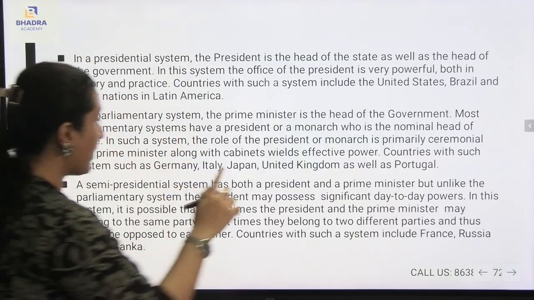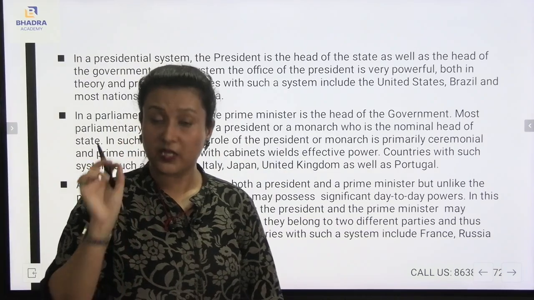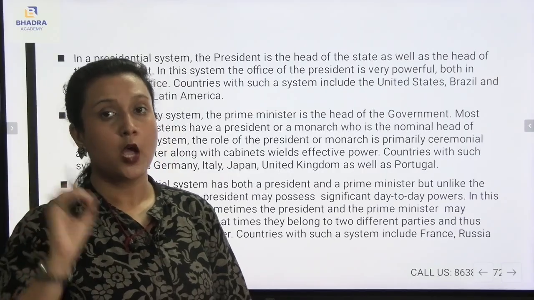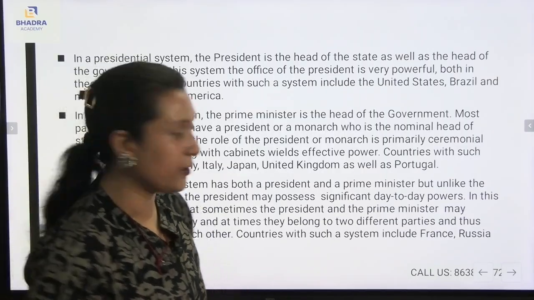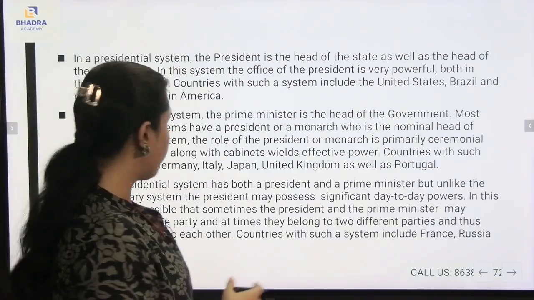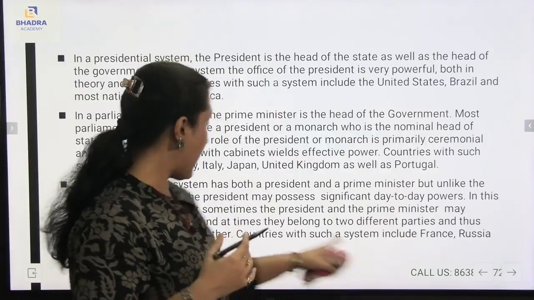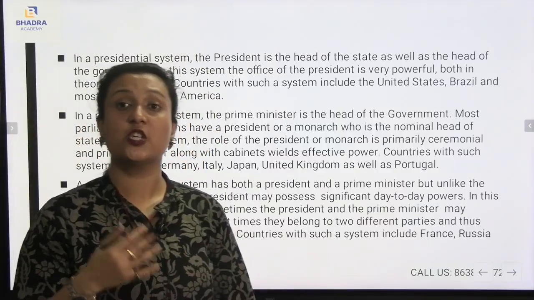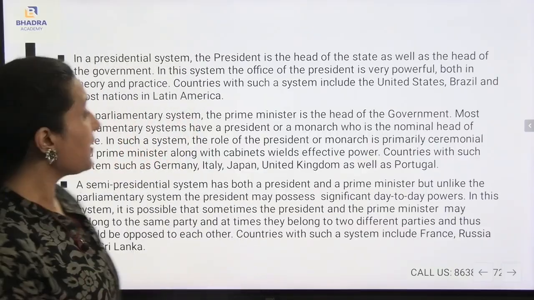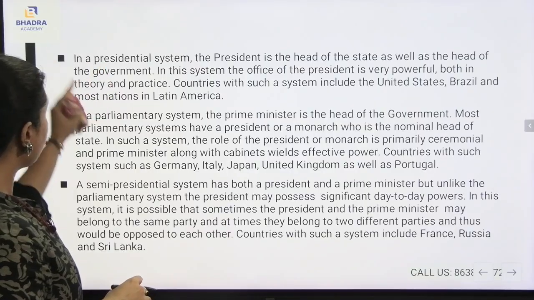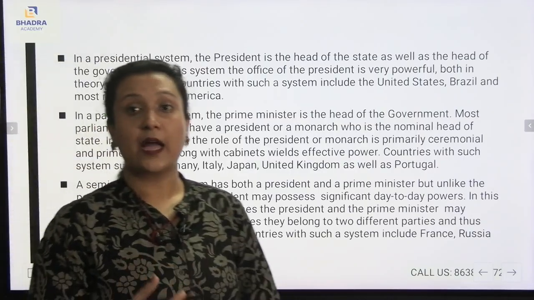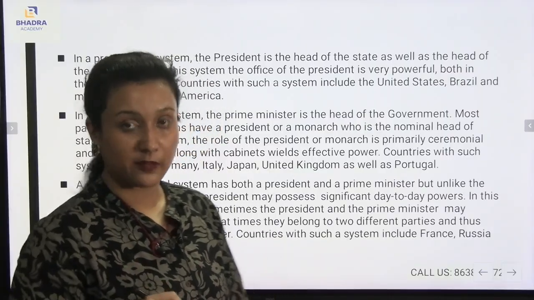Both the president and the prime minister possess significant day-to-day power. Examples of countries with such systems: France, Russia, and Sri Lanka are under the semi-presidential system. So today we have understood the presidential system, then the parliamentary system, and then the semi-presidential system. I hope you have understood the different types of executives.